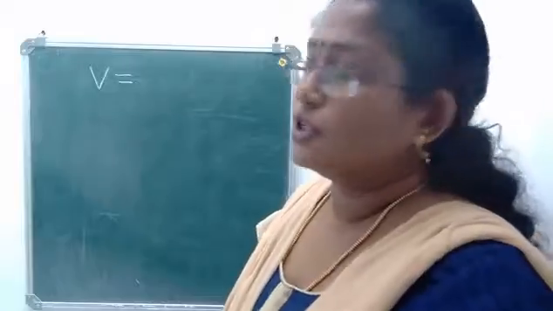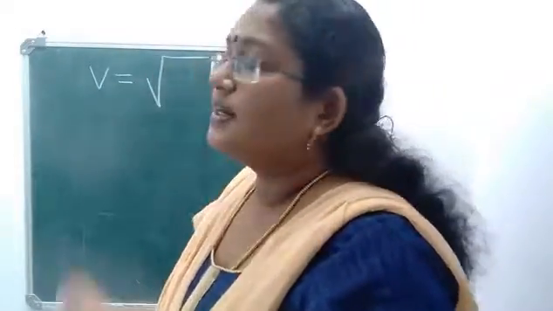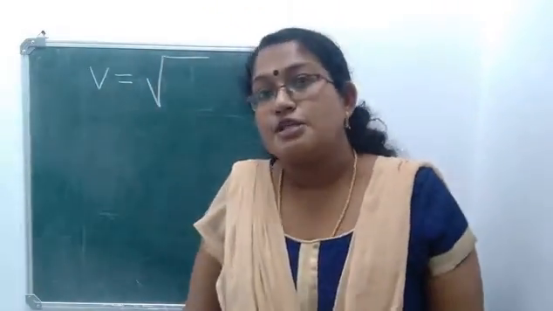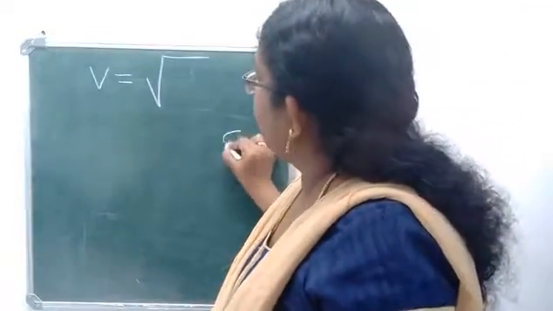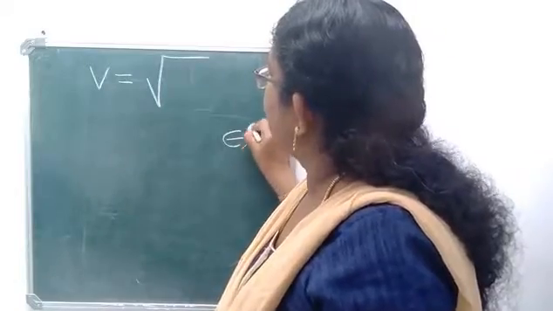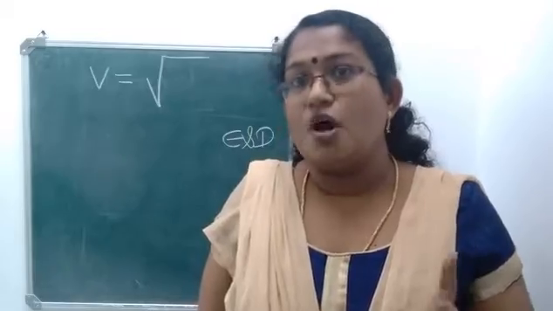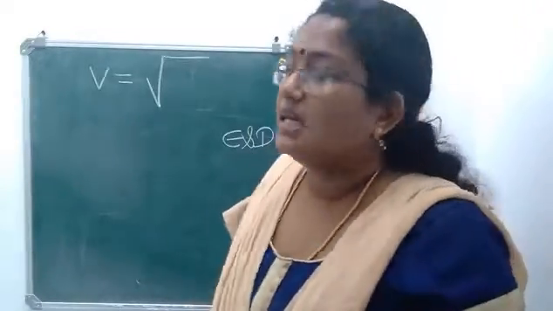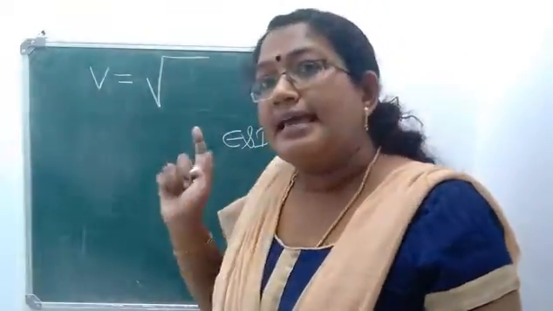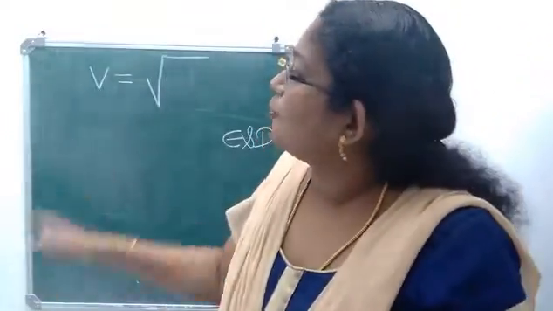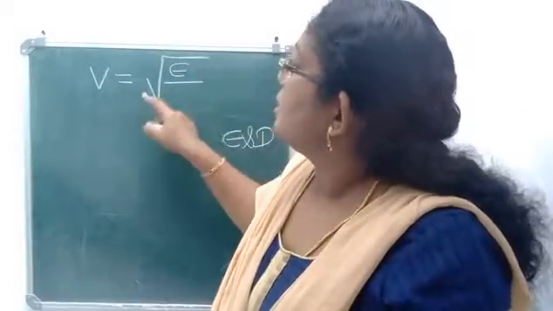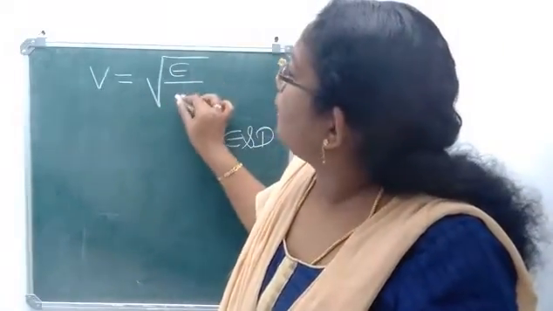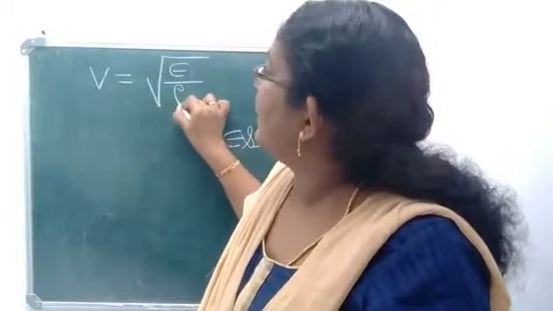V is equal to root of. First thing you have to keep in mind is that the speed of sound in a medium depends on 2 factors. It depends on the elasticity as well as the density of the medium. Based on that, we have the relation V, speed, is equal to square root of elasticity by density.